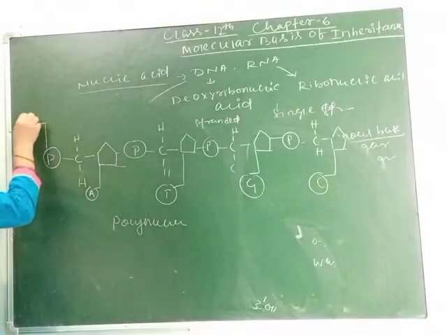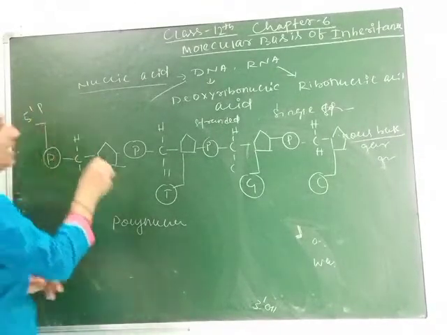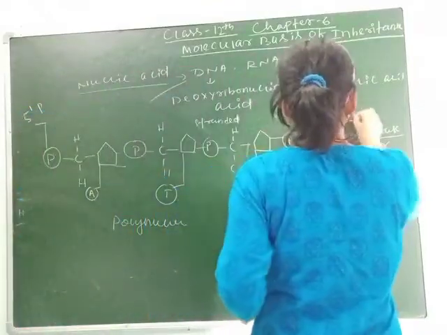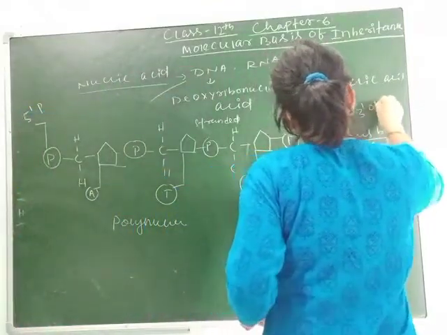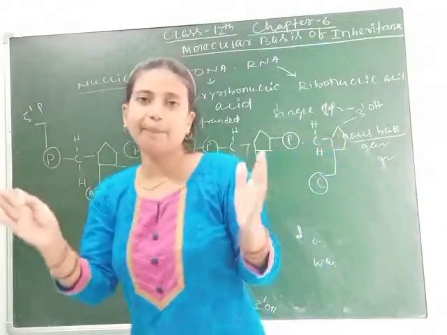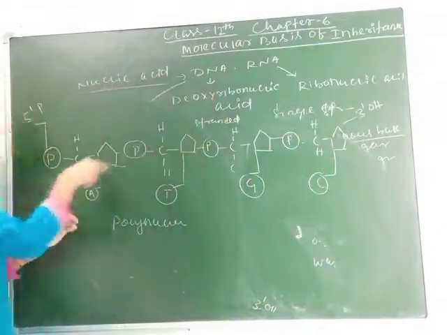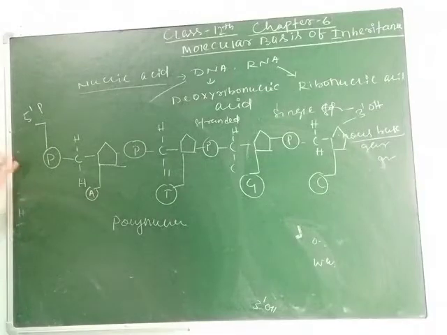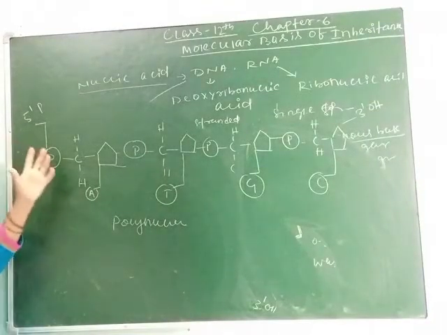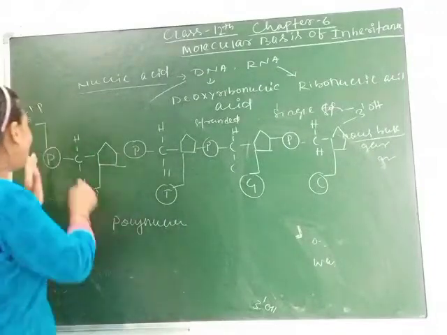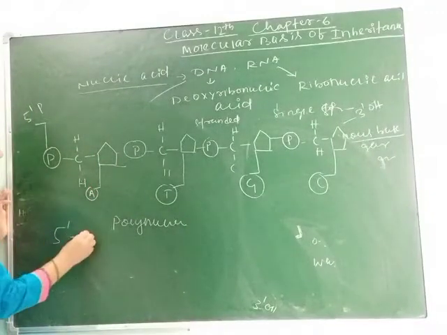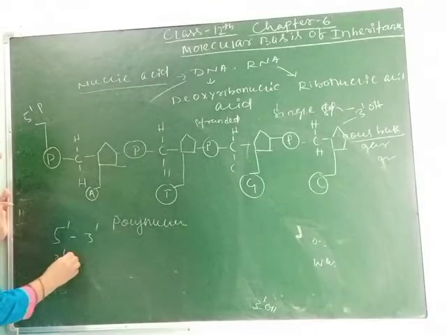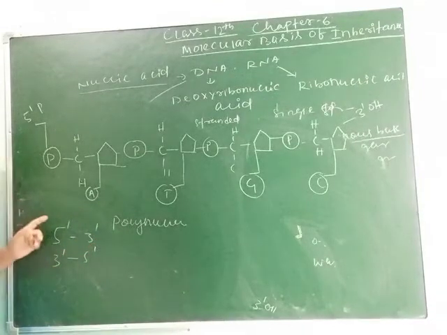Means here we can use 5 prime phosphate, and here is 3 prime hydroxyl. As I have told you, they are always anti-parallel to each other. So the polynucleotide chain looks like this. Means the DNA looks like this. Clear, students? Depending on the type of sugar, they are arranged as 5 prime to 3 prime and 3 prime to 5 prime. Clear, students?